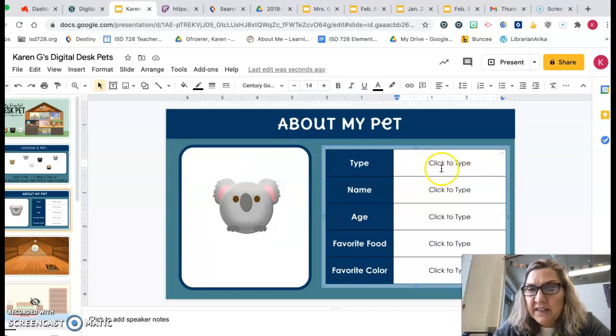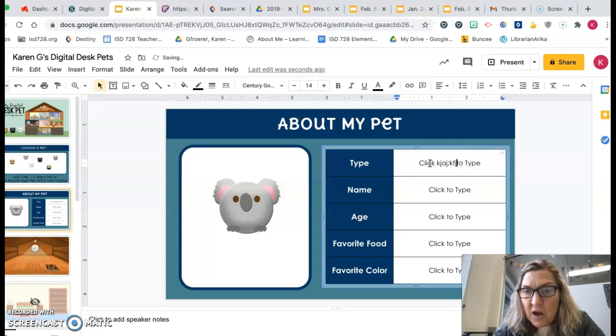You are going to click in these boxes and you're going to answer information or make up information about your pet. So first you have to say, what type of pet? Well, I chose the koala. So now when I go to click in there to type, if I just start typing, you notice that it shows click to type still. What I have to do is go to the front by the C and click down and highlight. I clicked down and dragged my finger. When it's blue, then I can hit backspace and it all deletes. So now I have a nice empty box to type in koala.